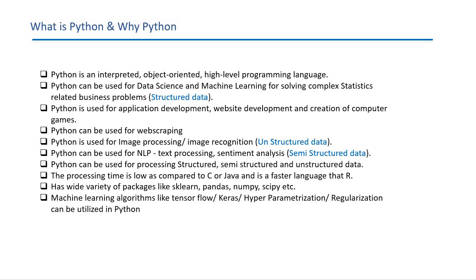Now that we have understood what is structured and what is unstructured data, let's take a look at this particular bullet point and try to understand what is semi-structured data and how Python can help us process it. Semi-structured data is data which is neither structured nor unstructured. It lies in between both of these kinds of data.